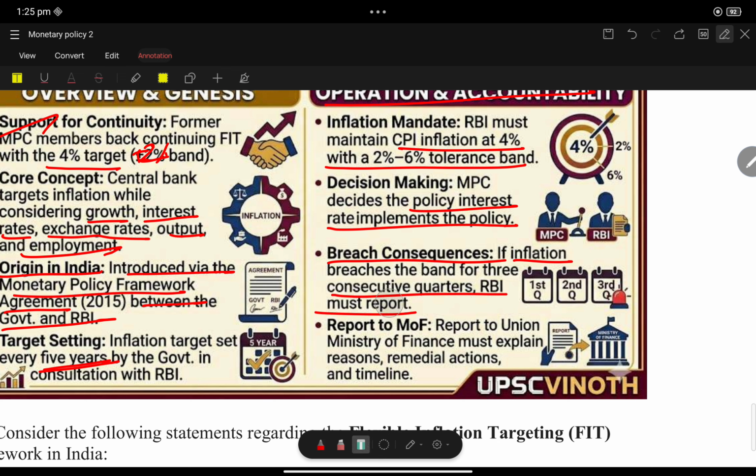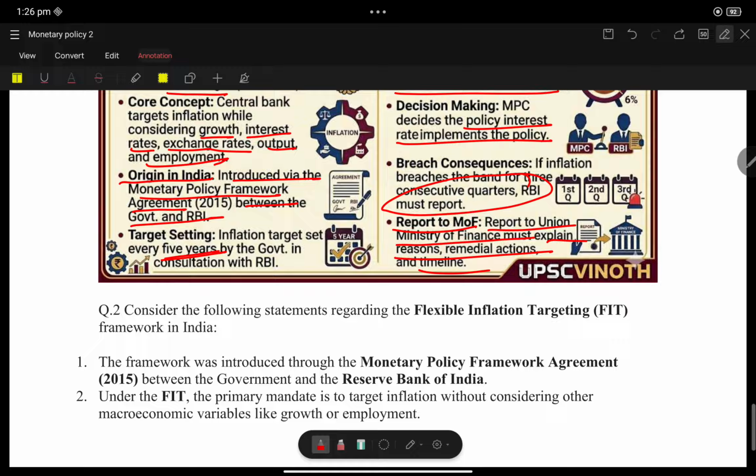See, it is a very important key point. They are fixing the target, but if the target is breached, RBI must give a report. Report to whom? Report to the Union Ministry of Finance, and must explain the reason and remedies also. Why the inflation target is not achieved, or what is the reason?